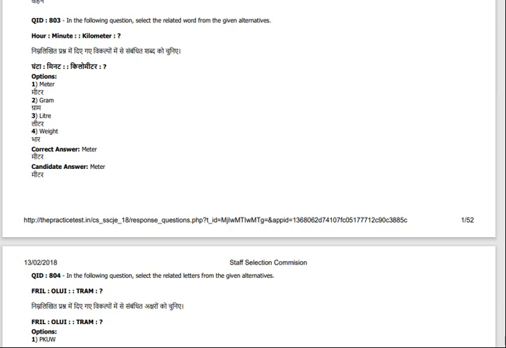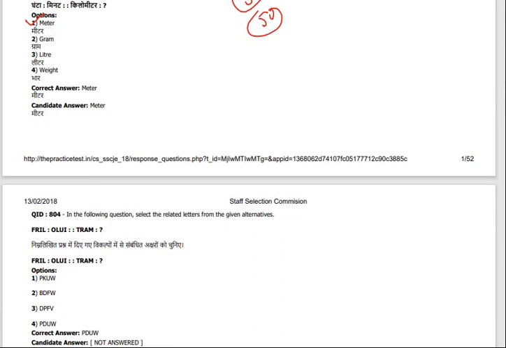And the next one, hour, minutes. Hour is related to minutes, kilometer is related to meters. So this is the correct answer. Very easy questions will be given. 50 general intelligence and reasoning questions and 50 general awareness questions will be given. If you prepare the previous questions, you will get more questions based on that. You need not prepare in depth for general intelligence and reasoning. Very easy questions will be given.